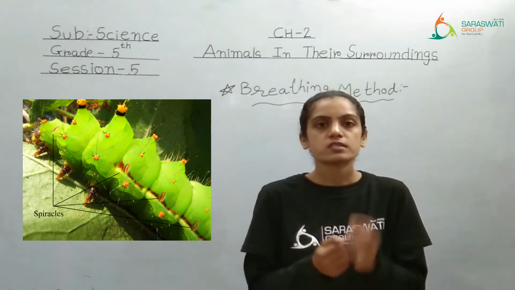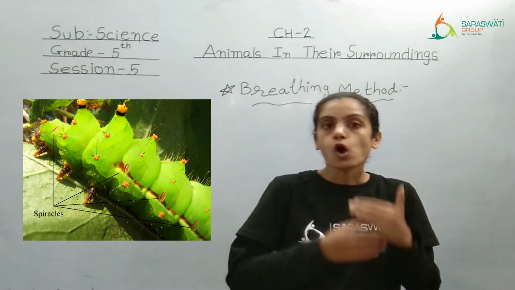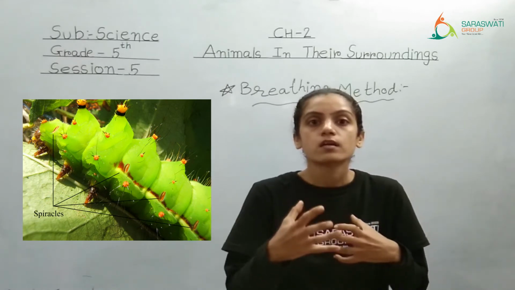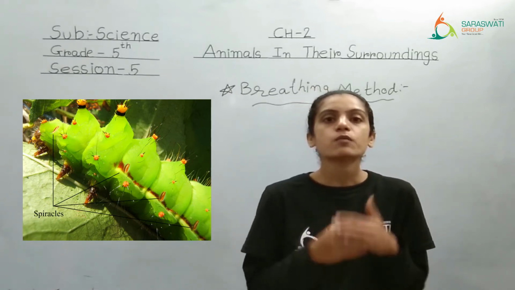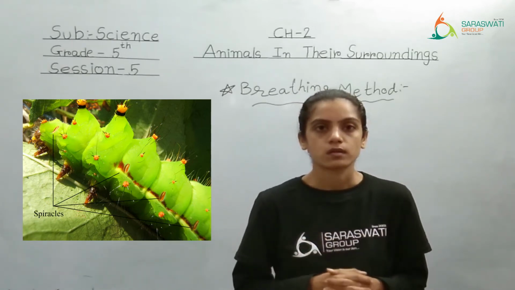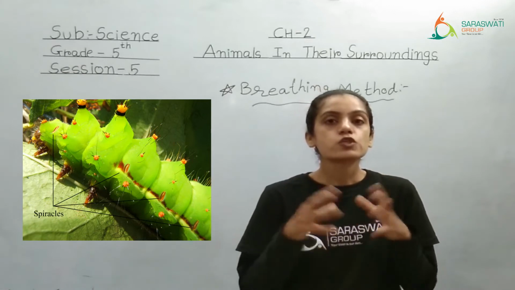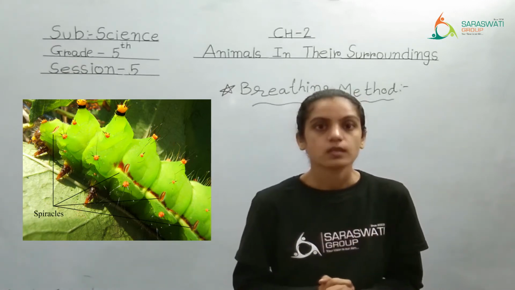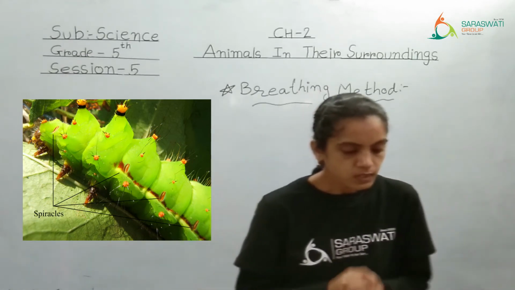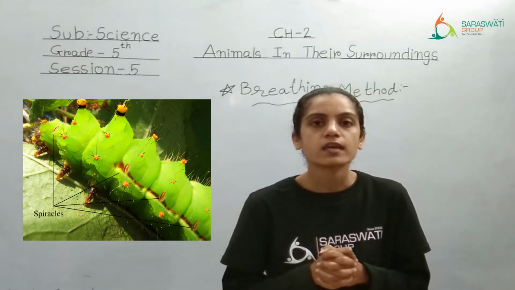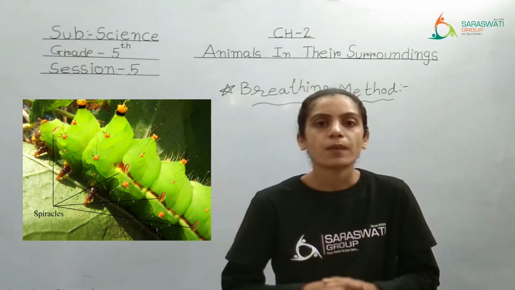Right? You can see that some of the insects are very small in size, some are a bit big. All these insects have holes on their skin, which are known as spiracles, and the spiracles are connected with the network. Which network? Network of a tube, as you can see in the picture. And this tube is carrying the oxygen in the entire body. This tube is called trachea. Underline the word trachea. Trachea means windpipe.